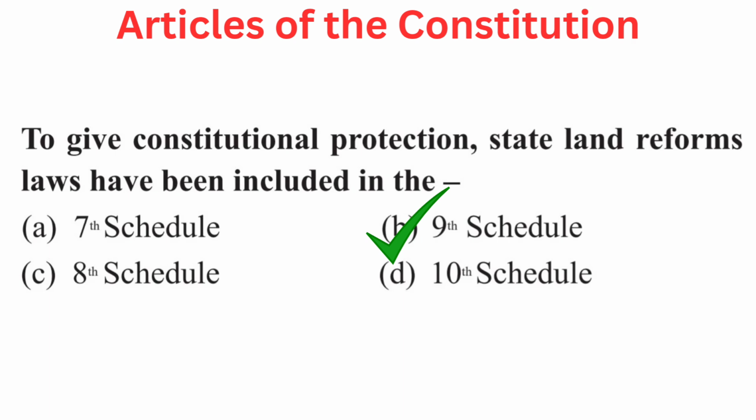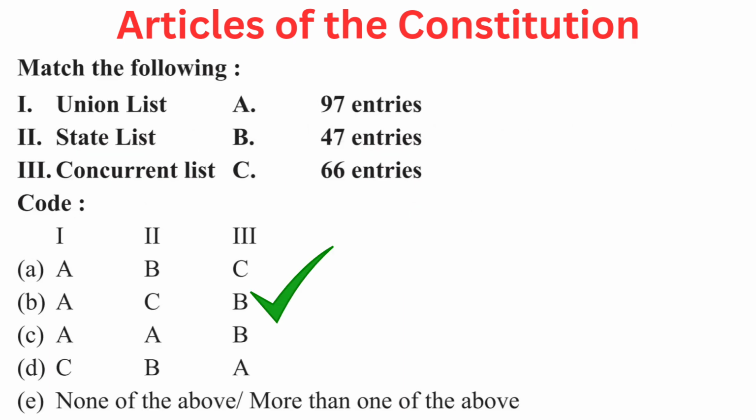9th schedule. The question is, match the following. First, union list. Second, state list. Third, concurrent list. A. 97 entries, B. 47 entries, C. 66 entries. Union list 97 entries, state list 66 entries, concurrent list 47 entries.